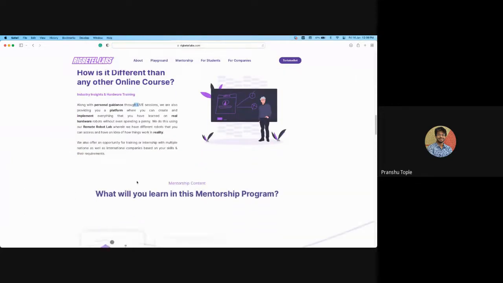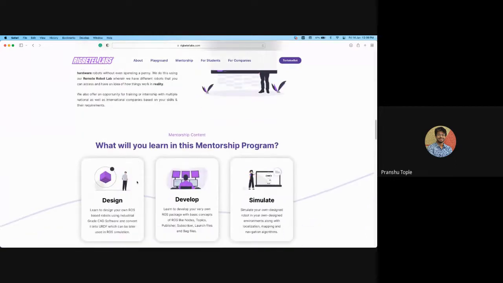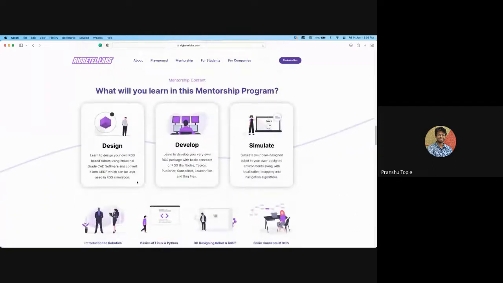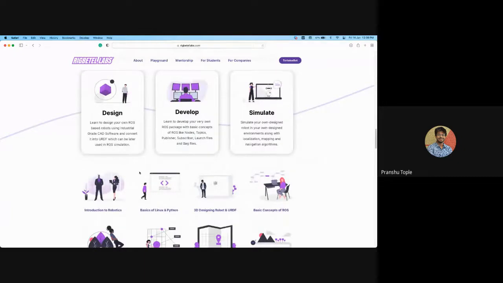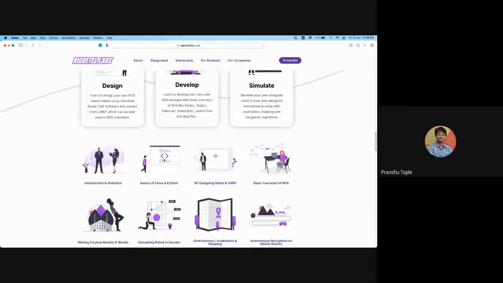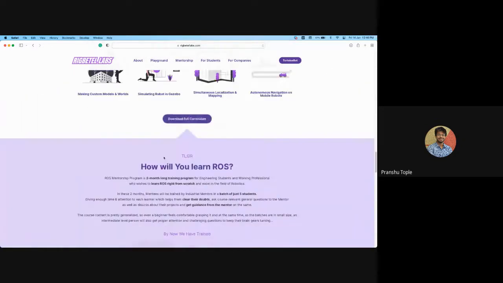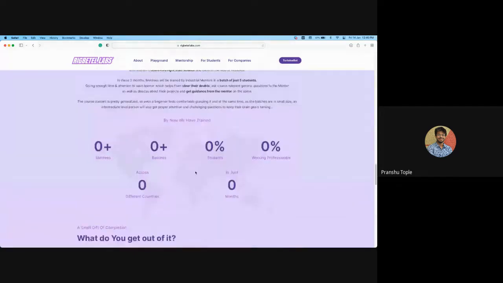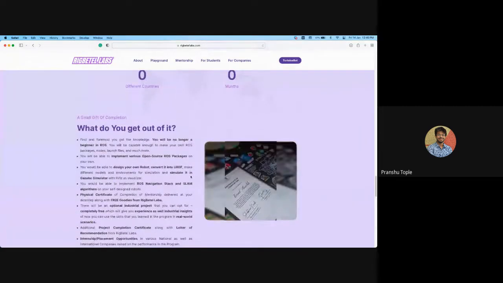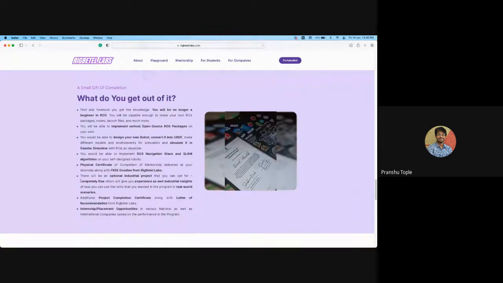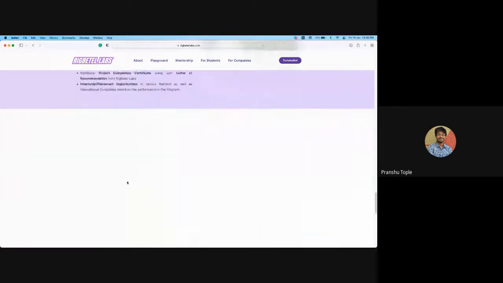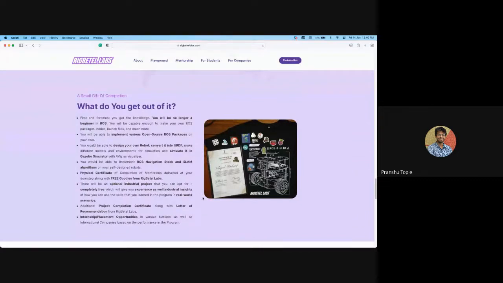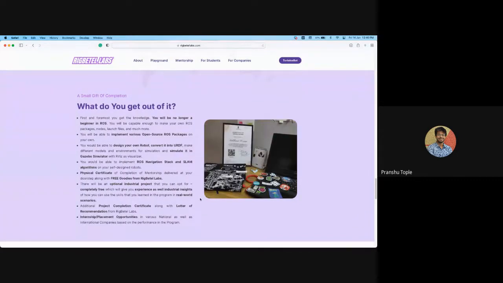We have industrial people, and we have students doing this as well. So if you are faculty and your students want to learn it, you can recommend it to them. If you want to learn it, you can check this too. There is a full curriculum you can download. We provide certifications and internships to students in this sector, and these are paid internships, so we pay them if they work.